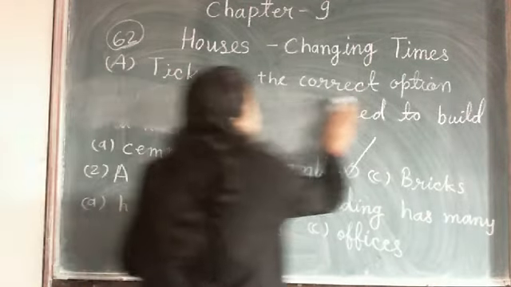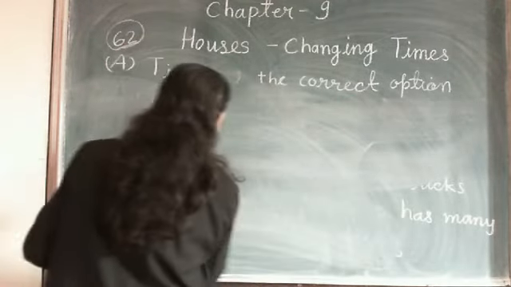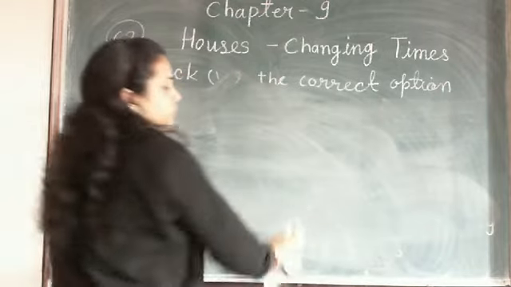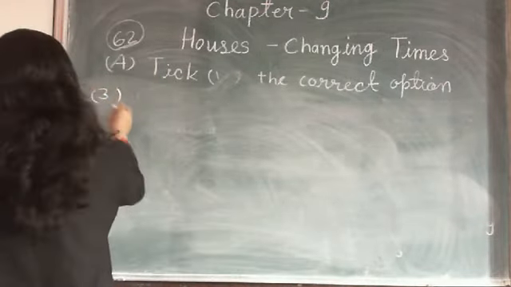Now what is given in number 3? Read that. Number 3.